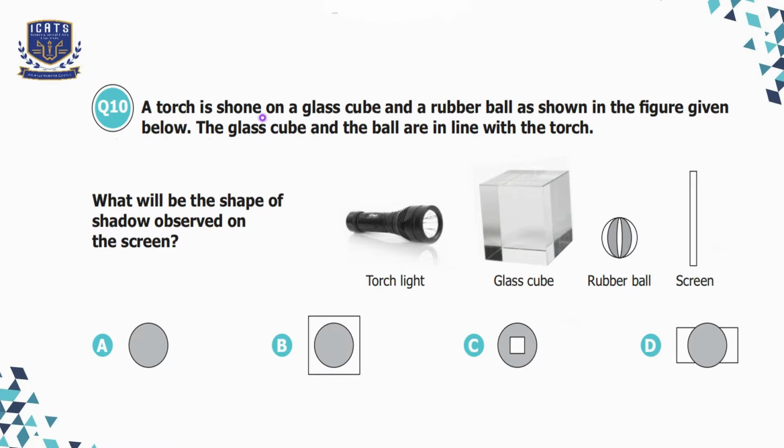Question number 10. A torch is shone on a glass cube and a rubber ball as shown in the figure given below. The glass cube and the ball are in line with the torch. What will be the shape of shadow observed on the screen?